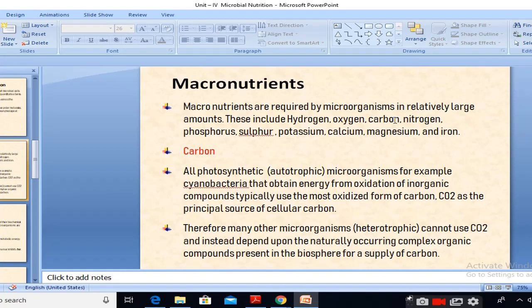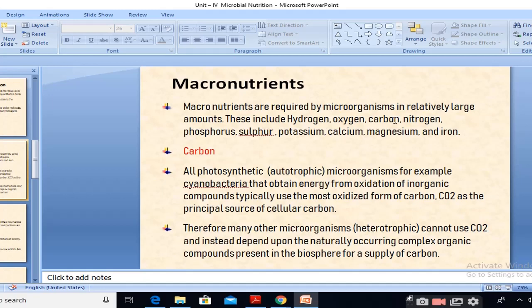That means carbon is involved in all of them. So CO2 is the principal source of cellular carbon in autotrophic organisms, and in heterotrophic organisms